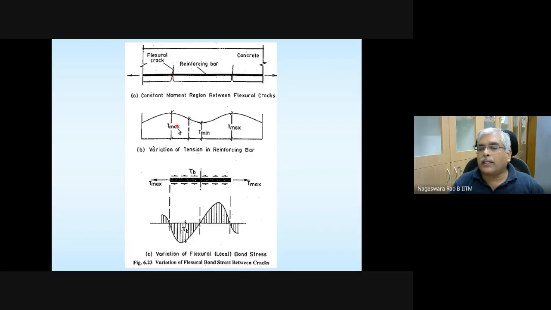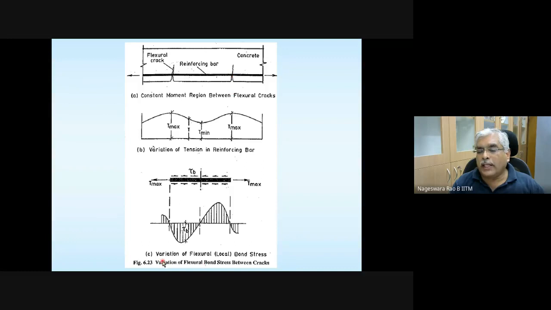At the crack location, tension in the rebar is going to be more. Okay, in between, this is one crack, this is another crack. Here in the middle of this portion, tension in the rebar is going to be less compared to close to the crack location.